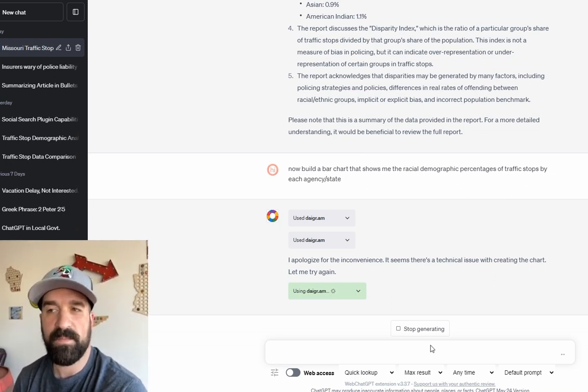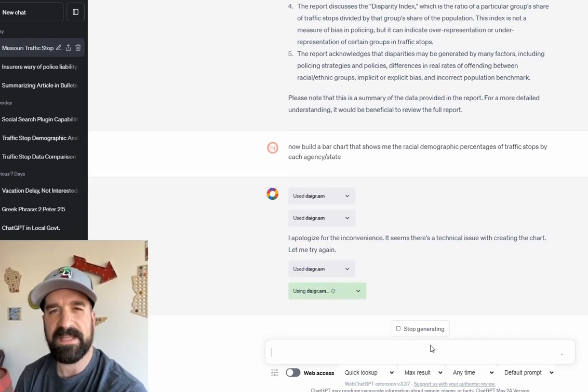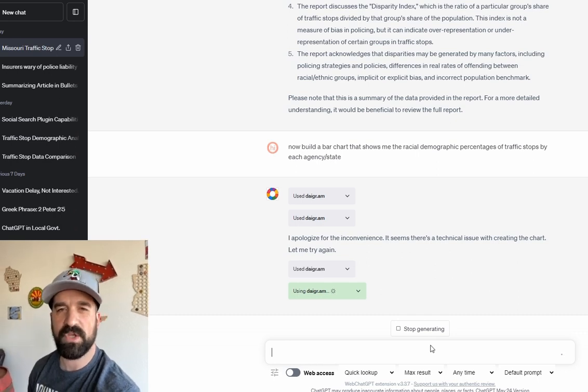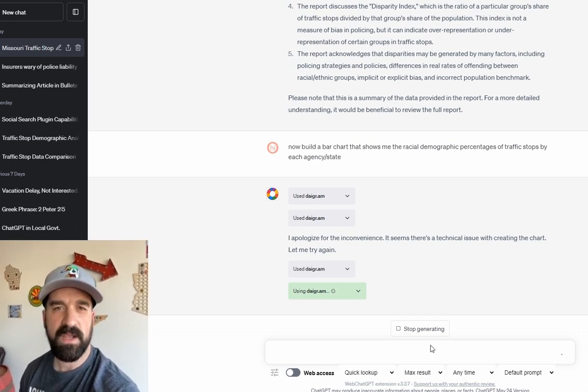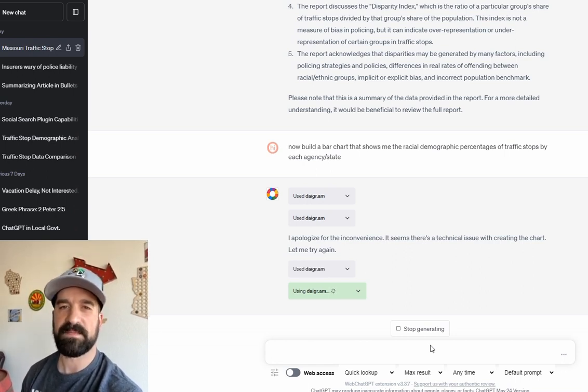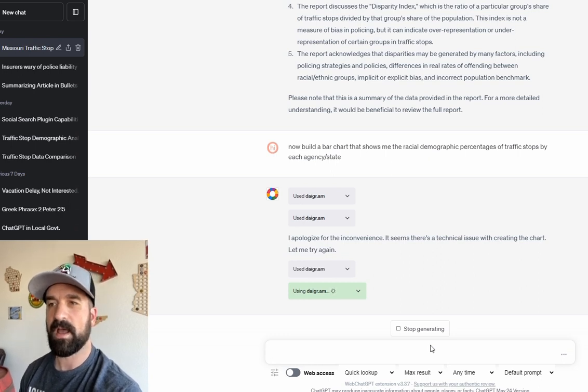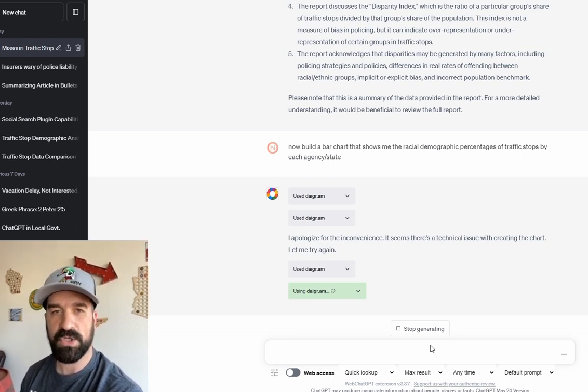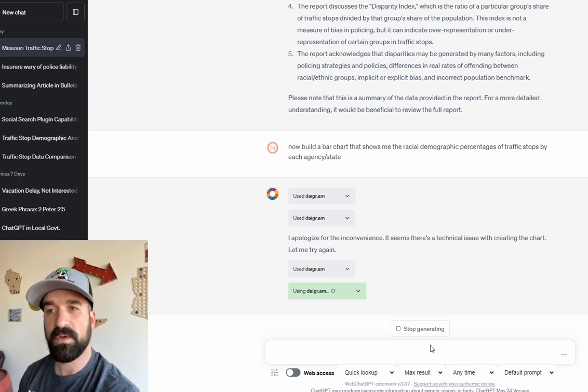There are other ones out there that do the same thing. The one called Show Me is more, if you're creating process charts or flow charts, Show Me is really good. It can do some stuff with charts, primarily pie charts, which it's probably the best at. Diagram I found has been really helpful for creating line charts or bar charts, vertical or horizontal bar charts. It can do pie charts as well.